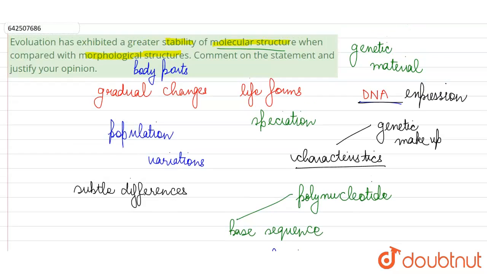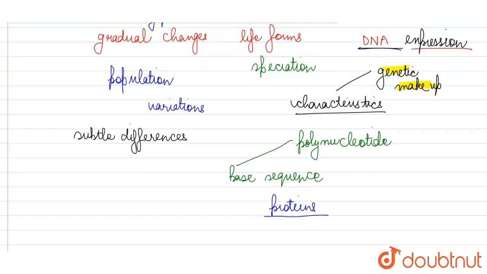They are saying that stability of molecular structure is greater than morphological structures. Now, these morphological structures are secondary. All of the body parts, all of the characteristics of an organism, as we have just discussed, depend upon what kind of genetic makeup they have. When their genes are going to be expressed, their body parts are going to be made because proteins will be synthesized according to the genes itself.